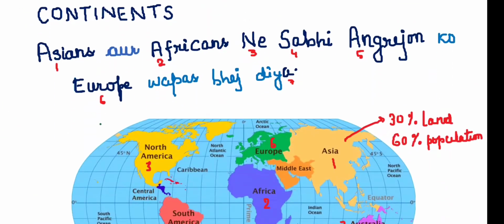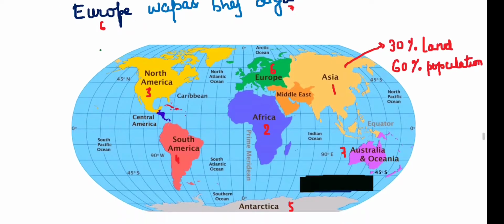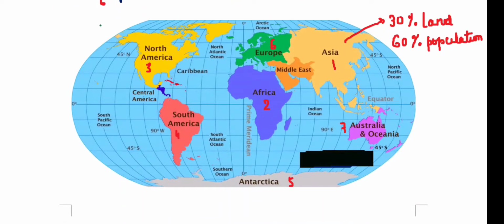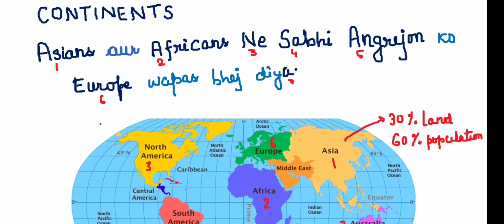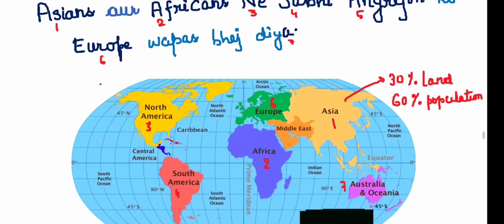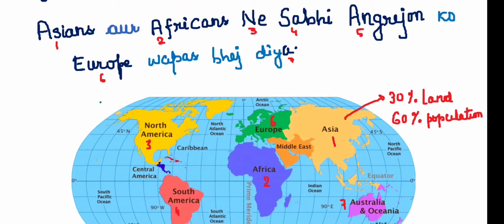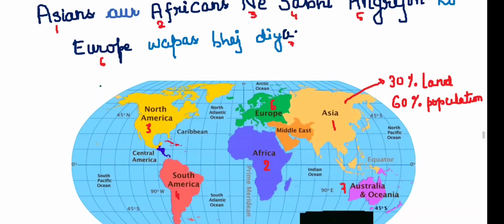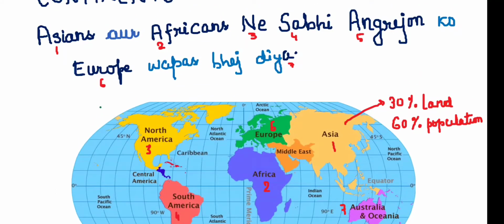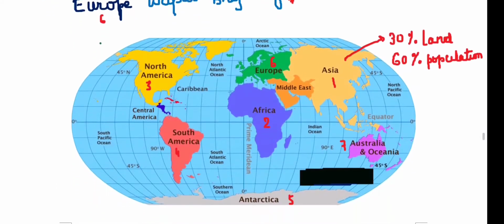Then we have to study about continents. We know there are 7 continents on the earth. Here is a trick that we have to remember, so that you can easily remember which continent is the largest, or arrange the continents according to their size. We have already dealt with this trick, and we also have a separate video on it, so I am not going to describe this topic.